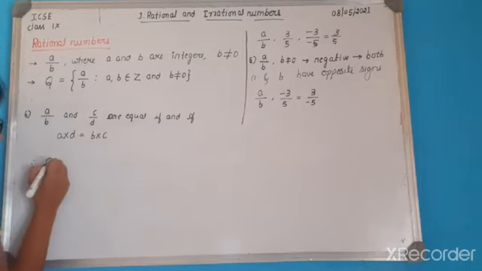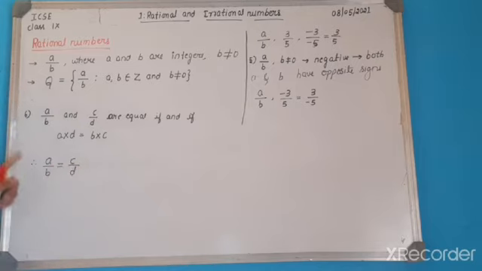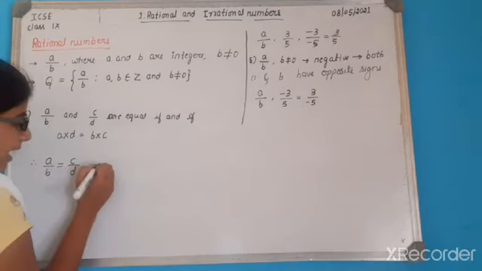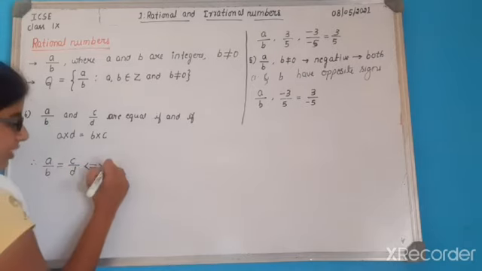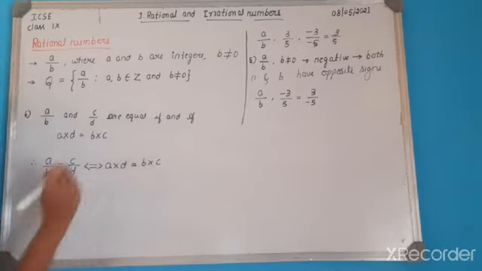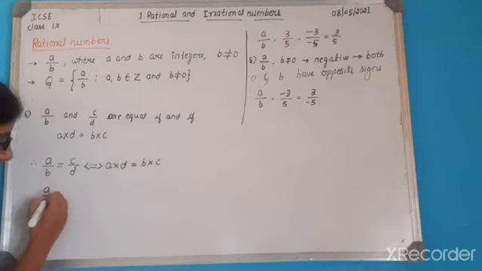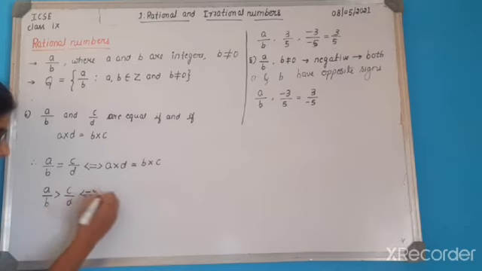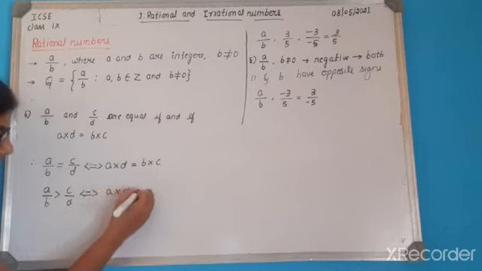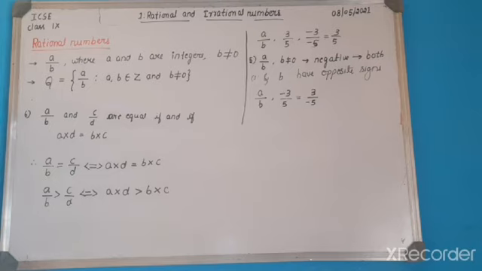That means to say a by b is equivalent to c by d, if you want to set these two rational numbers equal, then we have to do the cross multiplication. That means a into d is equal to b into c. If these two are equal, then we can say a by b is equal to c by d. Similar to that, a by b is greater than c by d is equivalent to a into d being greater than b into c.